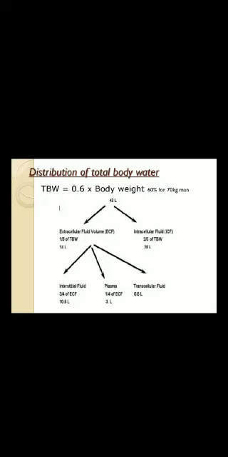In that, 2/3 will be intracellular, within the cell, and 1/3 will be extracellular. Extracellular will contain interstitial fluid, plasma and transcellular fluid. In that, 3/4 of the ECF will comprise the interstitial fluid, and 1/4 will be plasma and transcellular fluid. This is the chemical composition of the body fluid of the plasma, interstitial and intracellular fluid. Here you can see most of the potassium is intracellular and most of the sodium is extracellular.